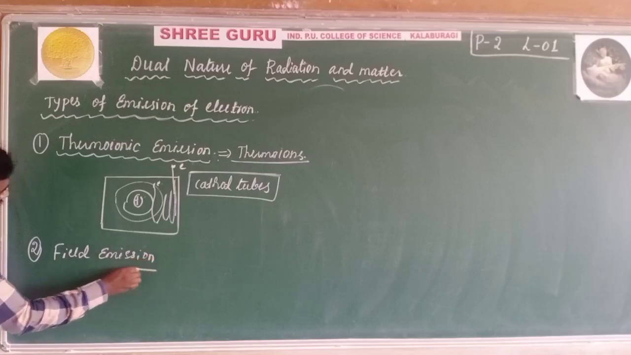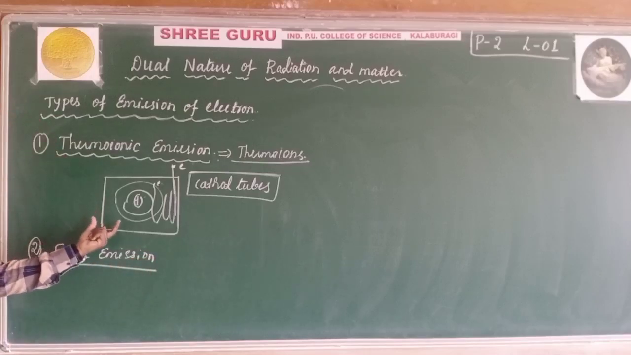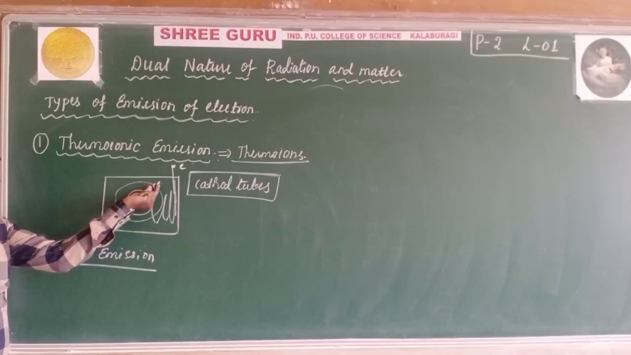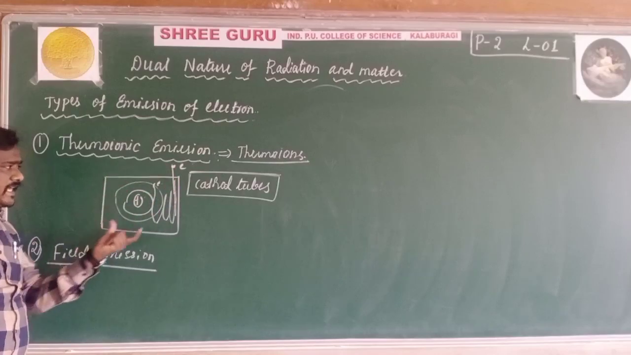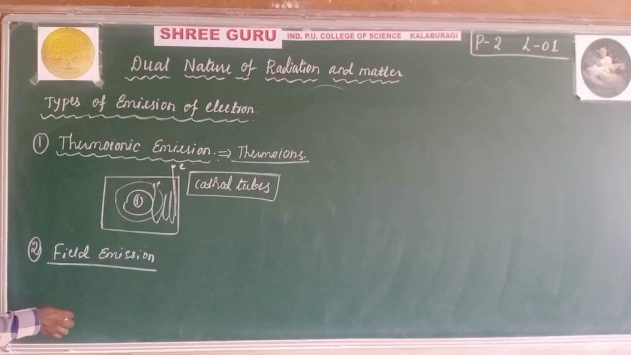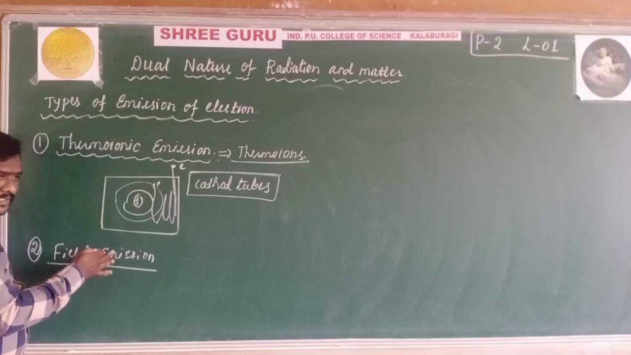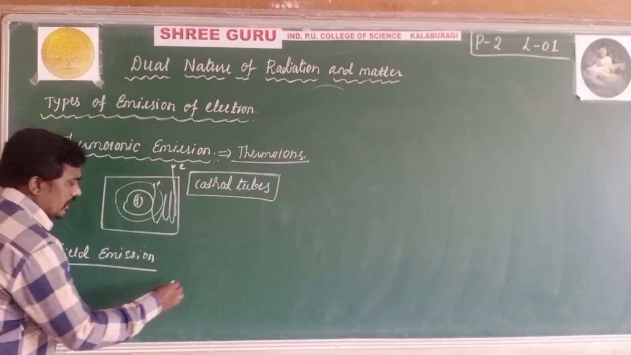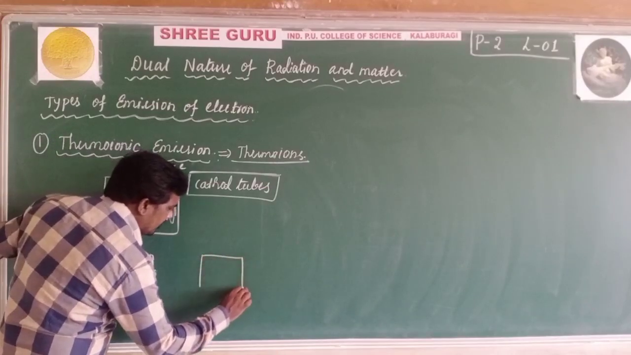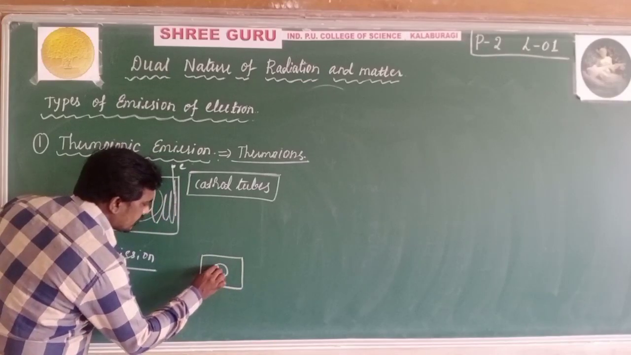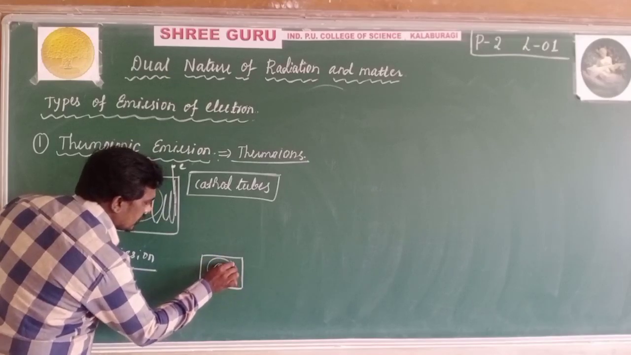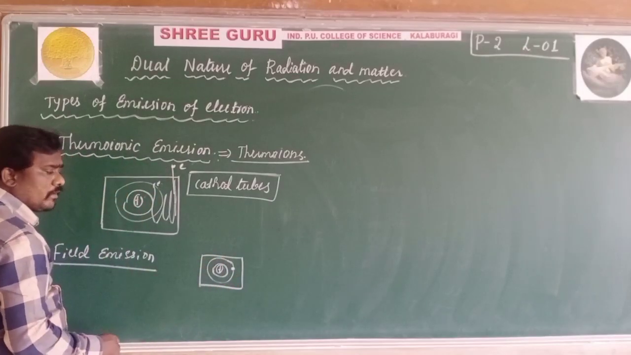Second one is field emission. Here we supply sufficient energy to the electron to escape from that metallic surface. In field emission, as we already explained in the first part, we have studied the electric field. Suppose this is our metallic surface, and this is the positively charged nucleus, and here are our electrons in the outermost orbit, that is, loosely bound electrons,